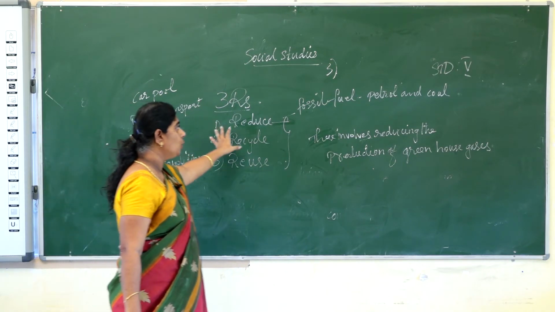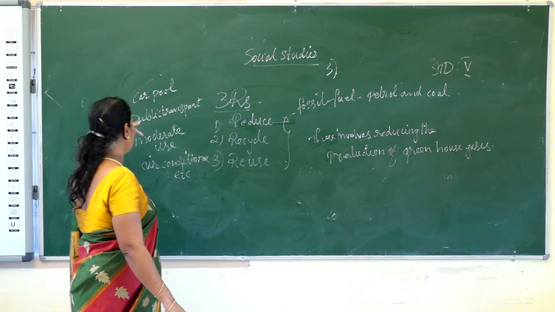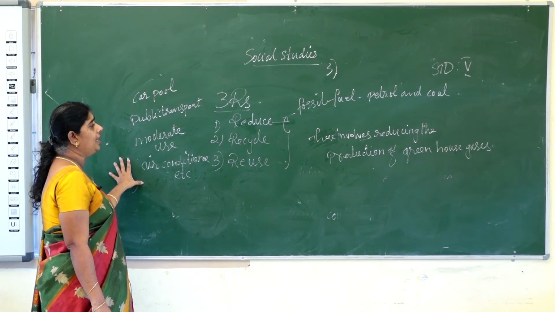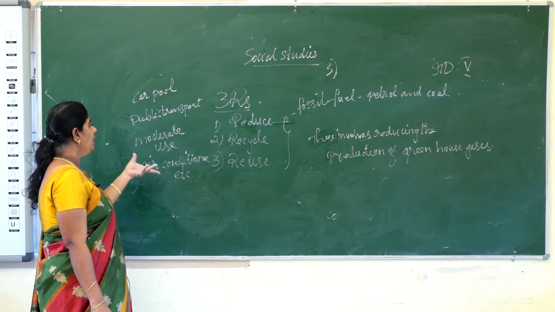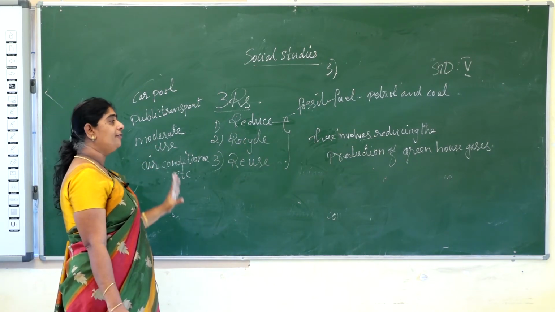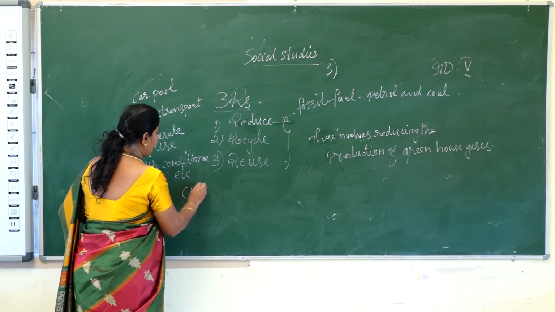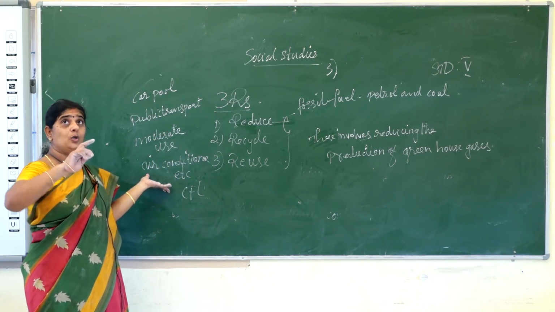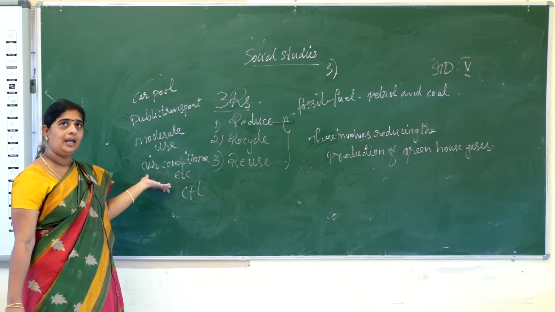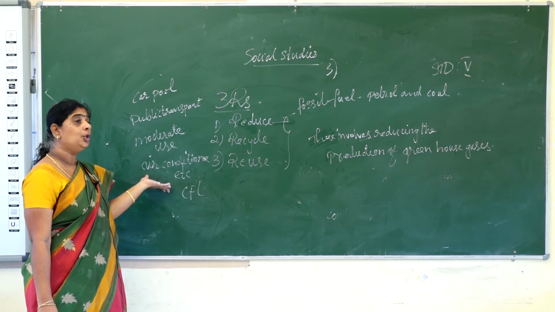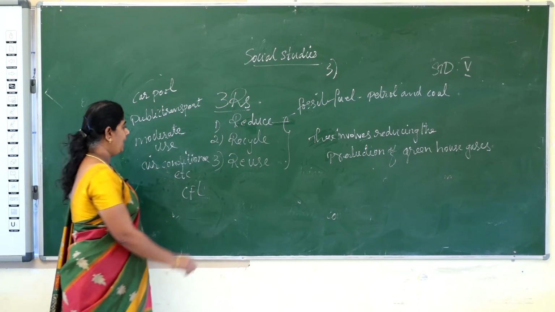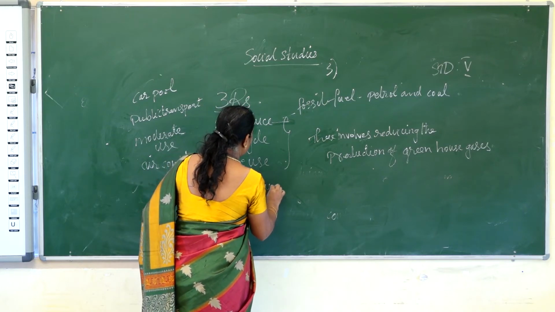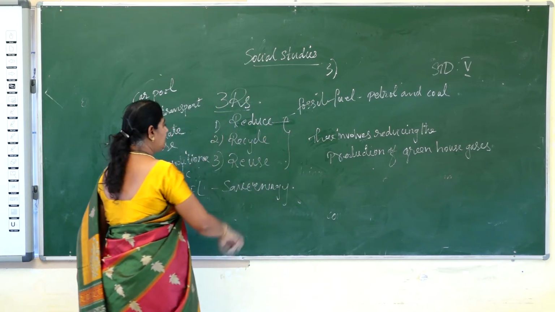If you reduce using these fuels and start using carpool, public transport and moderate use of air conditioner, we can save energy, and not only because of that. If you use CFL bulbs instead of regular bulbs, and if not in use, you switch off the fan and light, everything, then you will save energy. We can save energy by using these three methods.